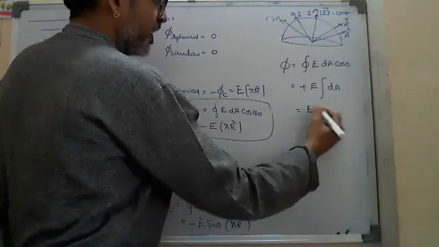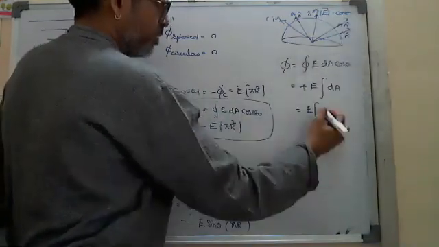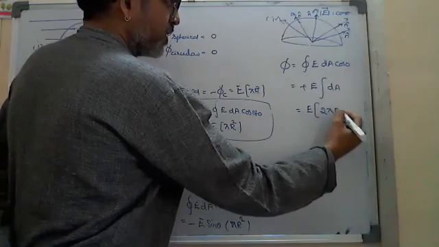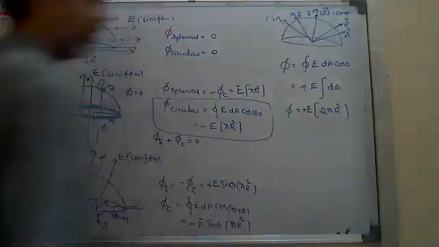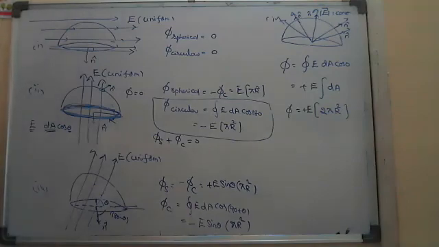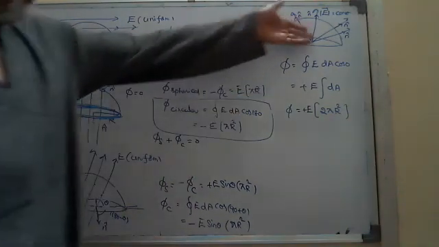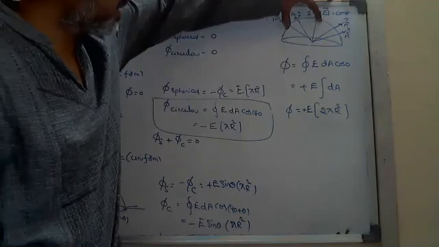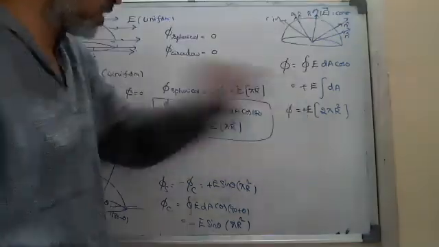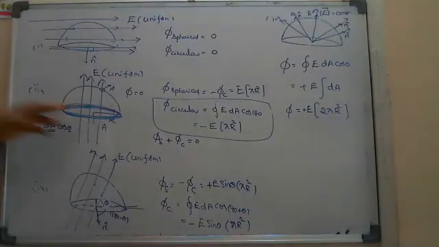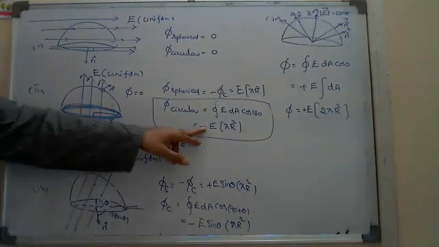Spherical surface area, since it is a hemisphere, is 2 pi r square. Therefore, flux is equal to plus E into 2 pi r square. Again, we prove that here, since the flux is leaving the spherical surface, all the field lines are leaving. That's why flux is positive. Here it is entering, so it is negative.